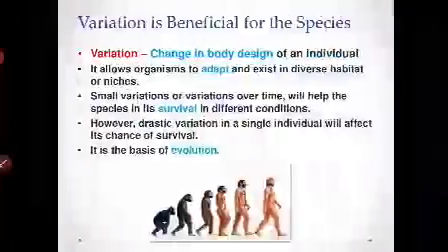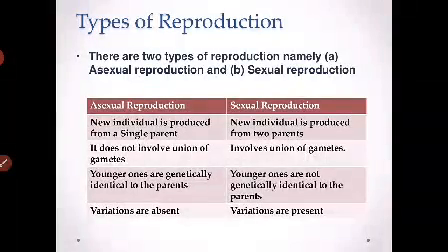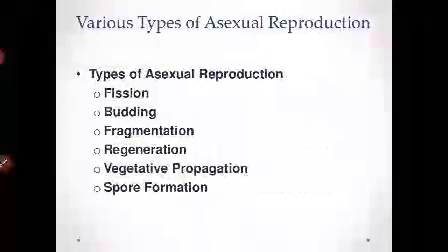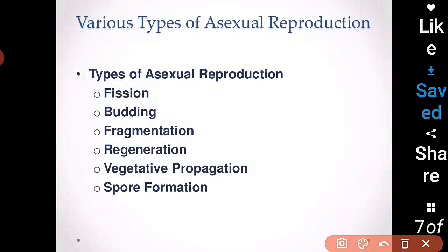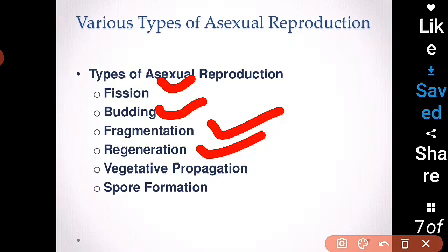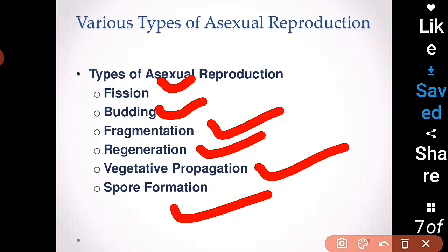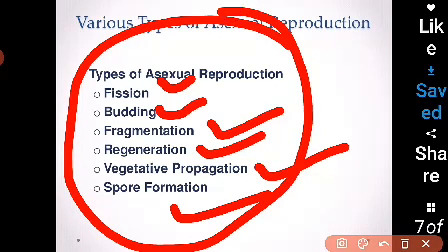We already know some basics, or some types of asexual reproduction, such as fission, budding, fragmentation, regeneration, vegetative propagation, and spore formation. I have already explained all these types of asexual reproduction, so I don't think I need to waste my time again explaining all this. So let's move ahead towards sexual reproduction. We will look at how sexual reproduction takes place in plants as well as in animals.